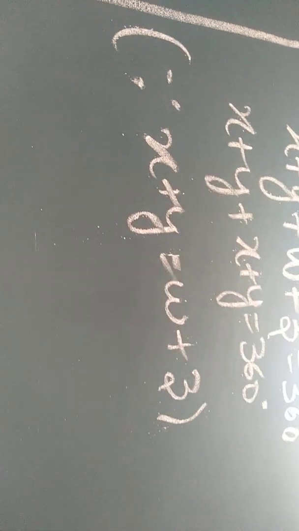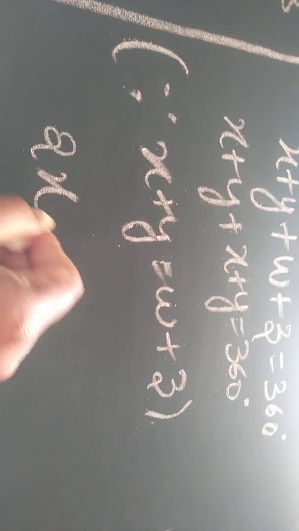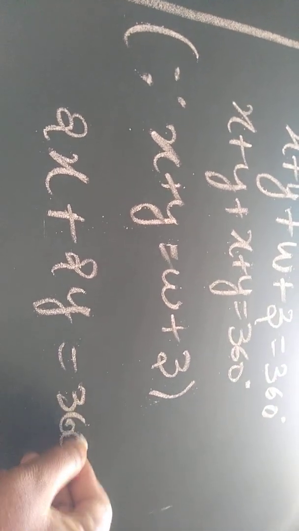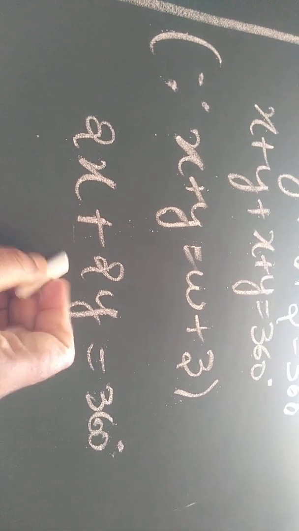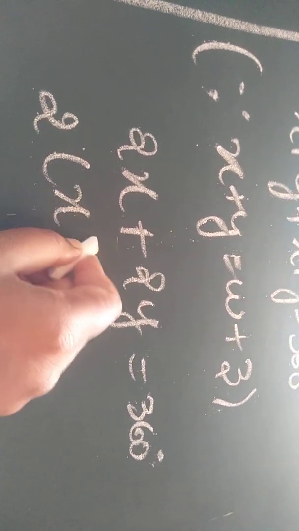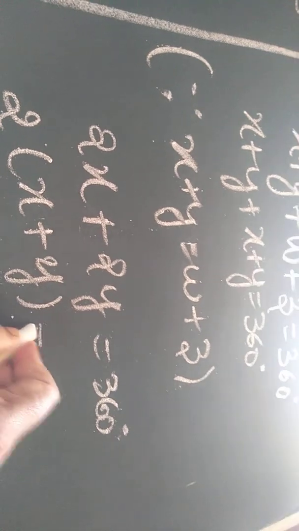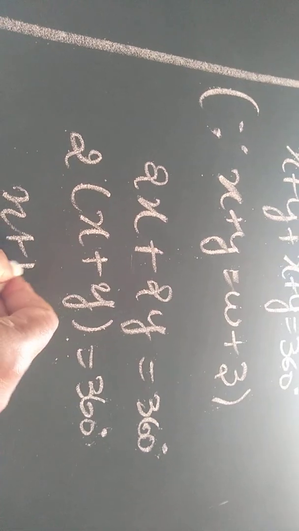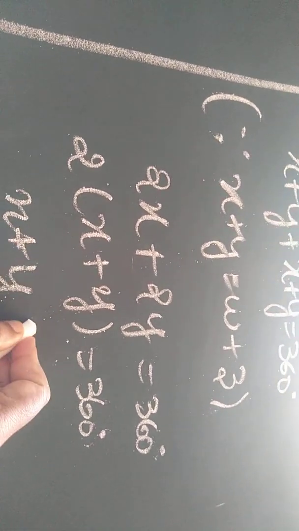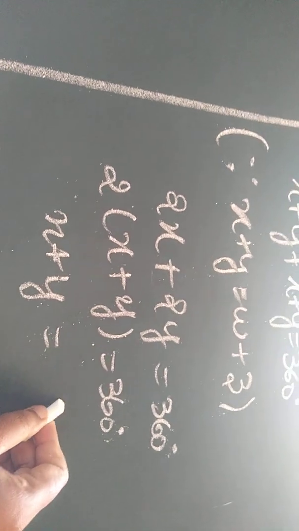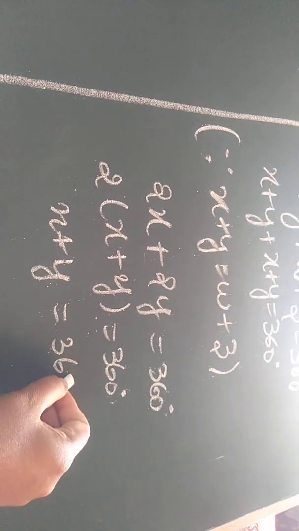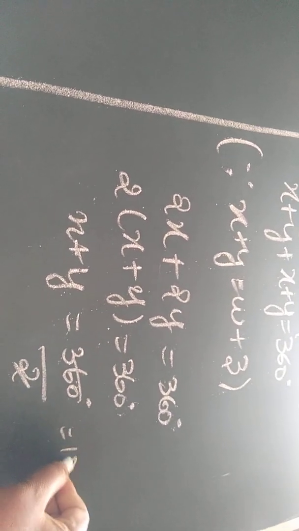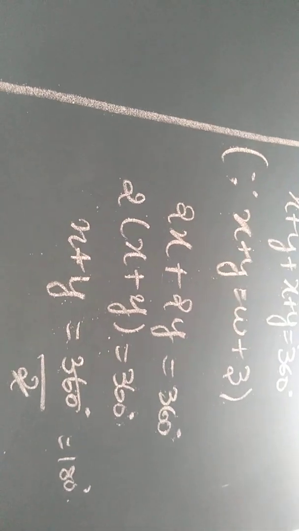Now how many x are there, children? Now 2x is there. How many y's are there? 2y is there. Now 360 degrees on the RHS I will write as it is. 2 I will take common from here. When I take 2 common, what remains inside the bracket? x plus y remains, that equals 360 degrees. Now x plus y I will keep as it is in the LHS, but 2 is in multiplication, that I will take to the RHS. So 360 degrees by 2 cancels. What will you get? 180 degrees. Okay, now x plus y is 180 degrees.